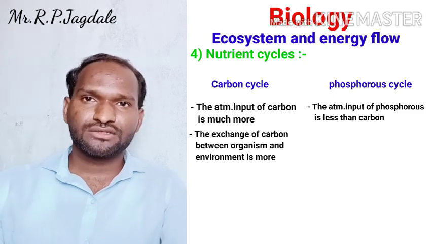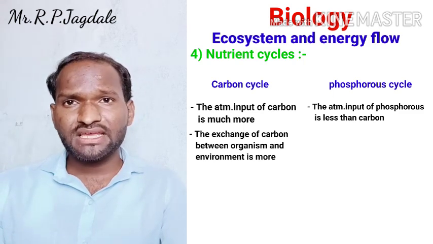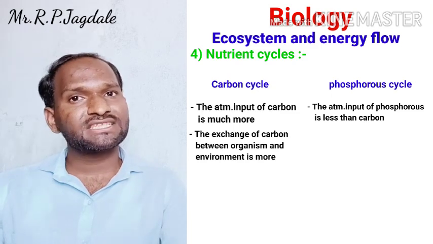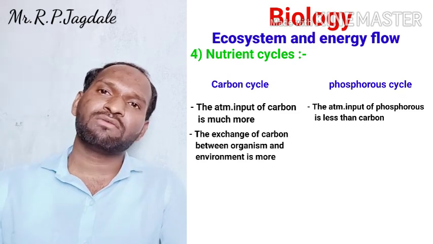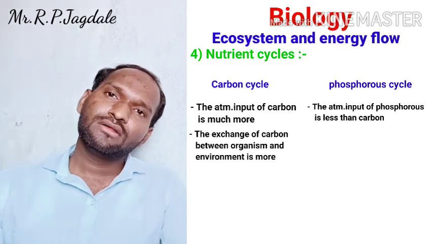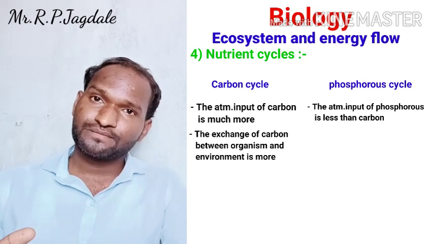The second difference is that the exchange of carbon between the organism and the environment is very large in the carbon cycle. In the carbon cycle, the exchange of carbon takes place between the organism and the environment. It is larger, it is much more.